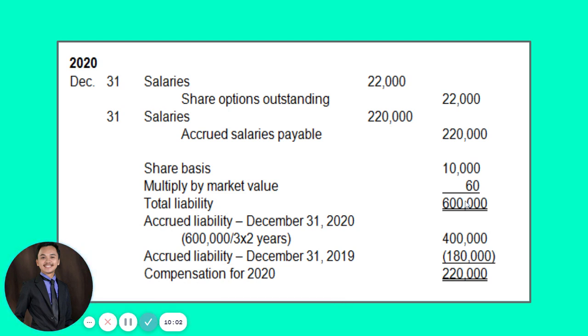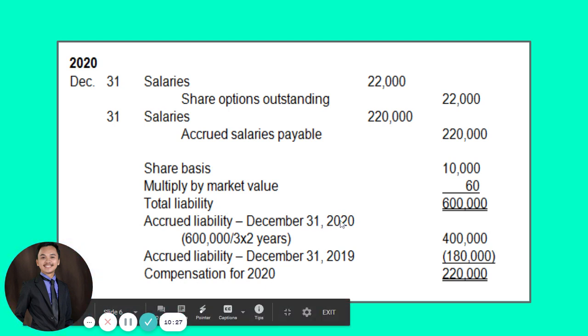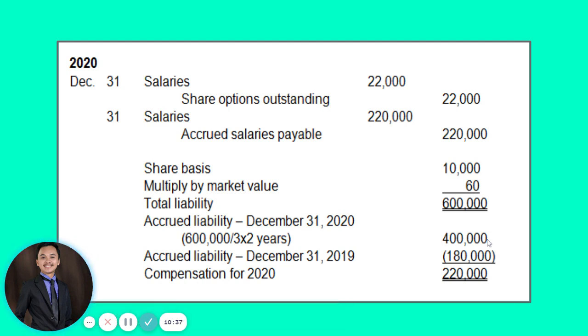Okay? So again, multiply it by our number of shares, 10,000. That gives us our total liability of 600,000 for the entire 3 years. But take note that that 600,000 is good for 3 years. So we need to divide it by 3 and multiply it by 2 to compute the cumulative accrued liability on December 31, 2020, which in this case is 600,000 divided by 3 years times 2, 400,000. That 400,000 is good for 2 years.